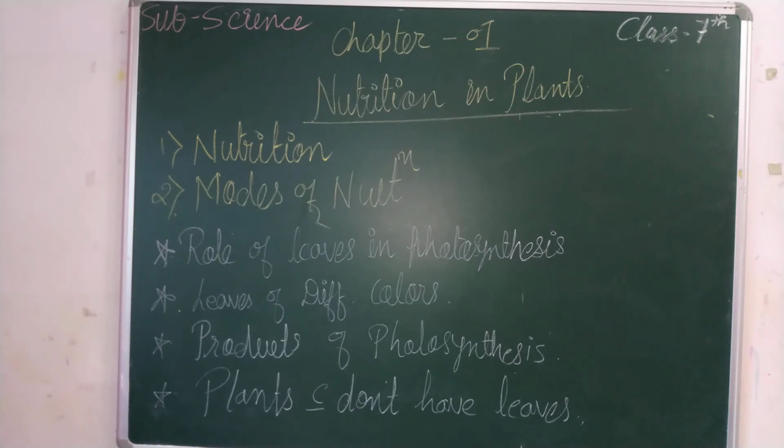As I have told you in the second phase of leaves in different colors, I have clearly mentioned that chlorophyll is present but it is covered with other pigments, right? So in these colors also photosynthesis happens. Okay, now next is products of photosynthesis.